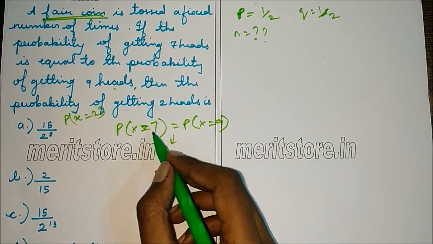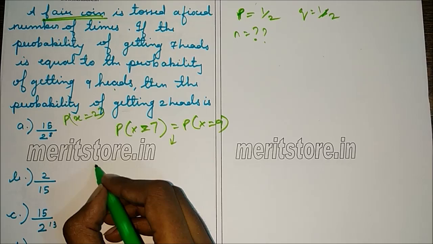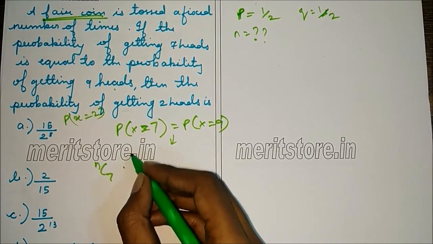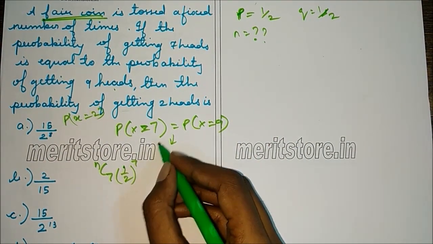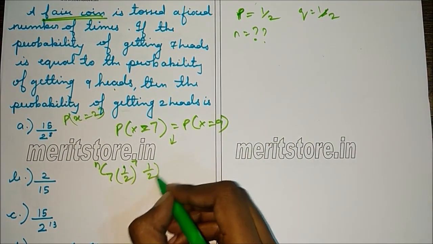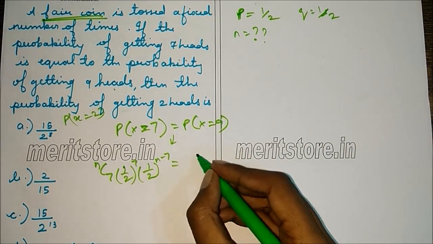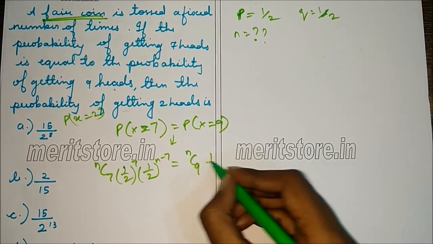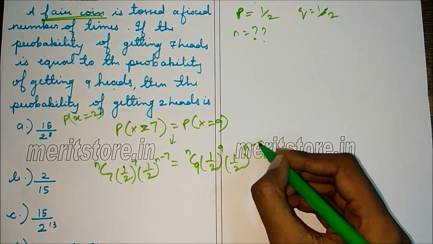So first we apply the formula. So this is nCr, that is nC7 p, which is half raised to 7, q raised to n minus 7, that is half raised to n minus 7, which is equal to nC9 half raised to 9, half raised to n minus 9.